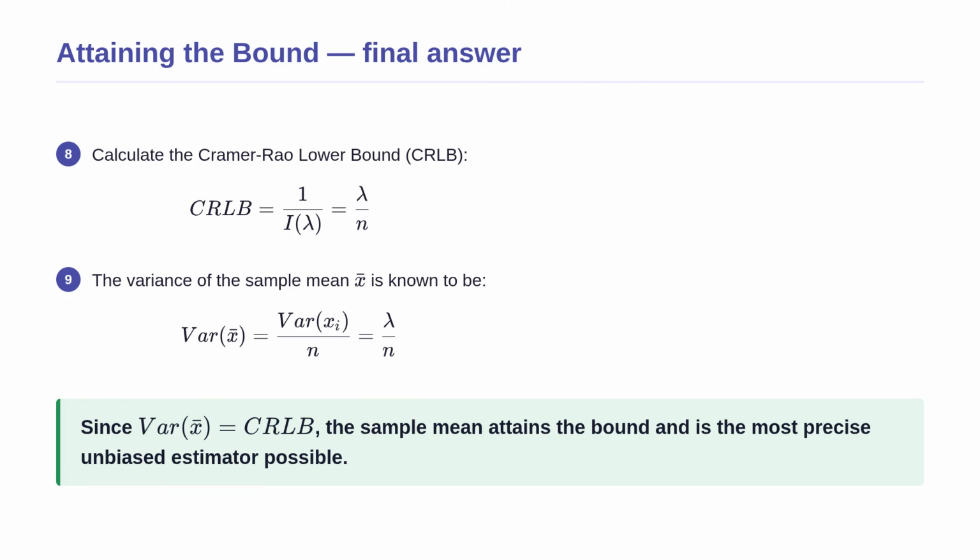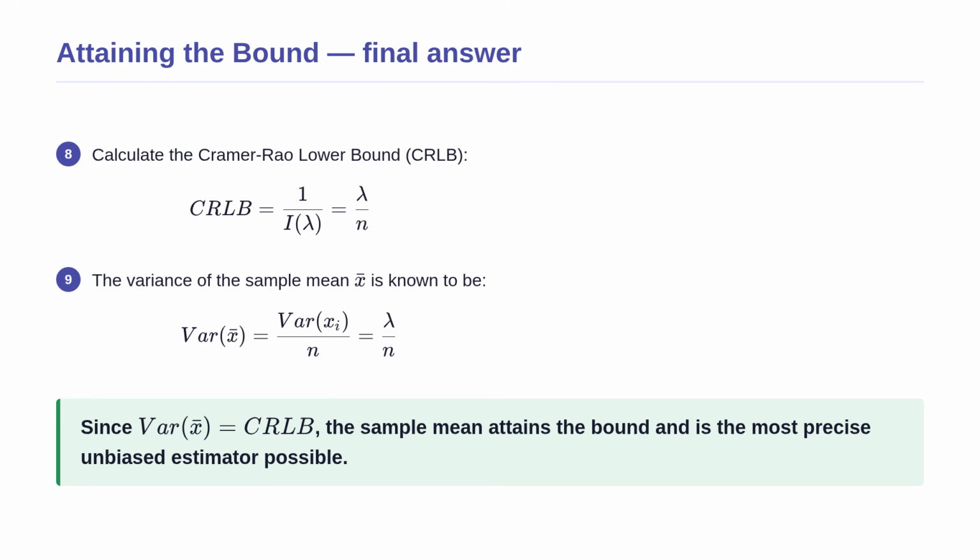Now we can calculate the Cramer-Rao lower bound by taking the reciprocal of the Fisher information we just found. This gives us lambda divided by n. This is the absolute minimum variance any unbiased estimator can have for this problem.